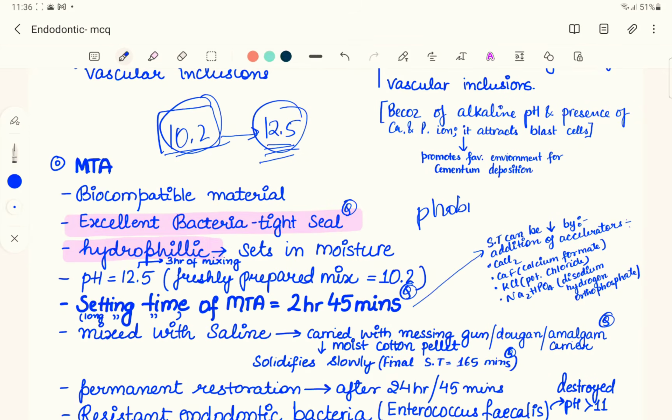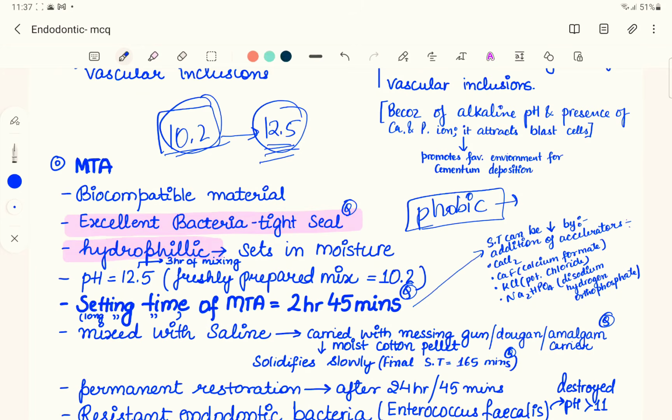Phobia means scared, right? So that means the thing is going to repel. If it is scary, that means you're going to go away from that. Hydrophilic, on the other hand, is the term for loving. Since MTA is water loving, it wants water to set.